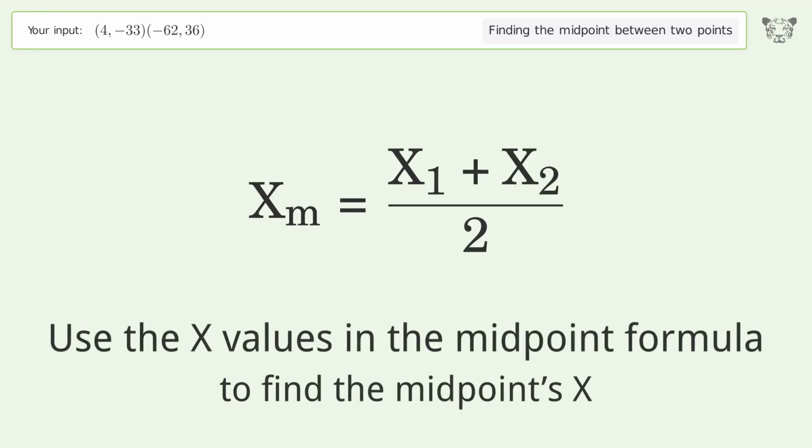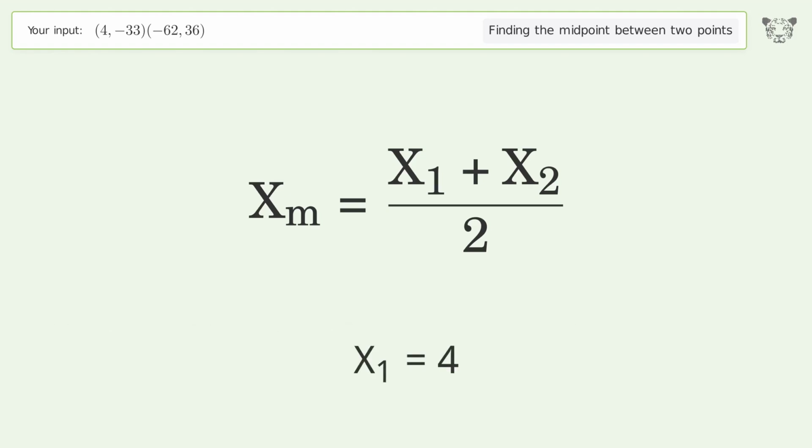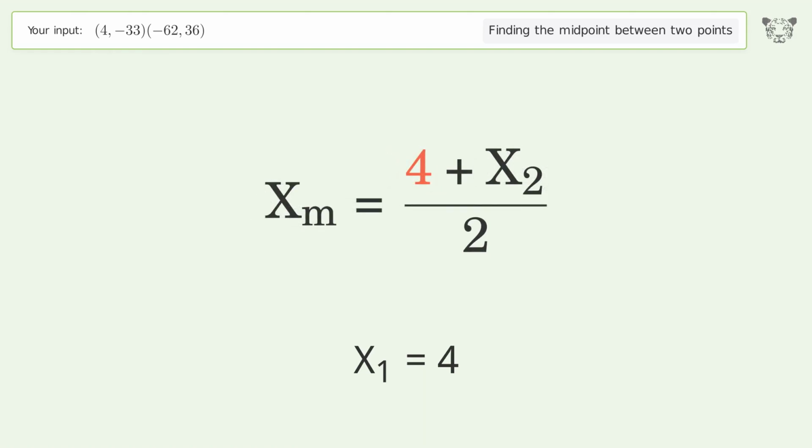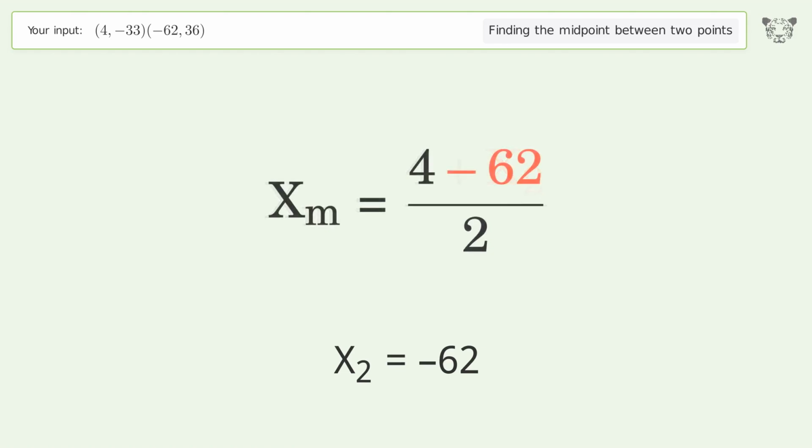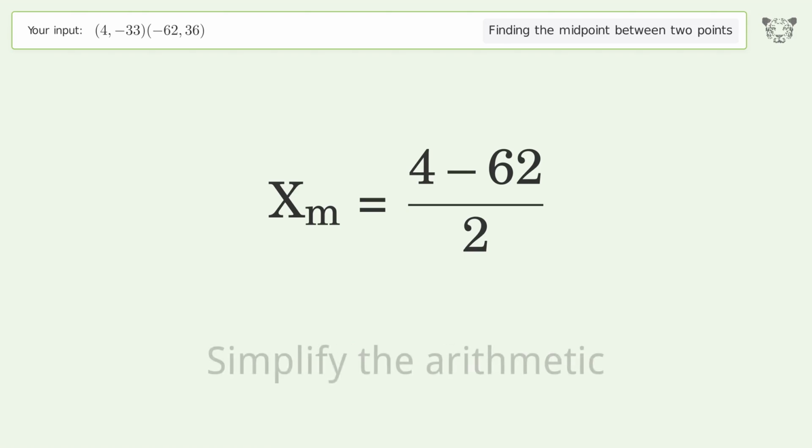Use the x values in the midpoint formula to find the midpoint's x. x1 equals 4. x2 equals -62. Simplify the arithmetic.